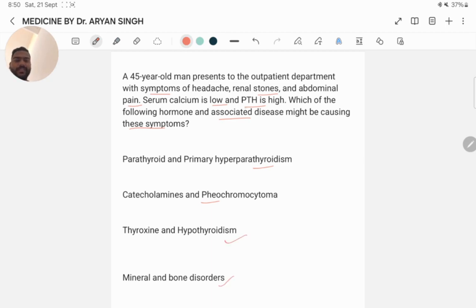Here the question says abdominal pain, serum calcium is low and PTH is high. The answer is mineral and bone disorder, because the low calcium levels and elevated PTH levels indicate mineral and bone disorder in chronic kidney disease, CKD-MBD. Essential changes encompass hyperphosphatemia and hypocalcemia, deficient serum vitamin D levels, and heightened secretion of parathyroid hormone, in secondary hyperparathyroidism.